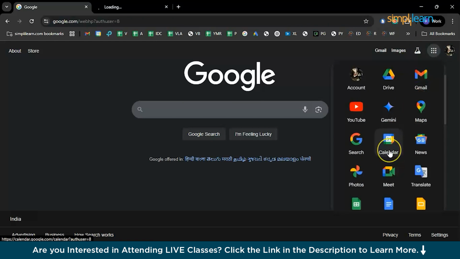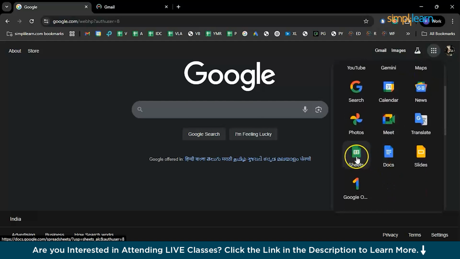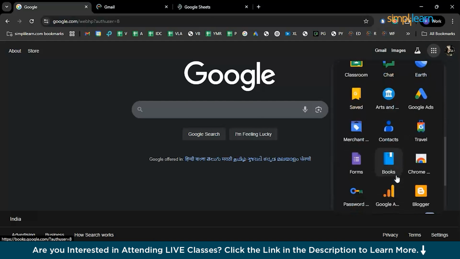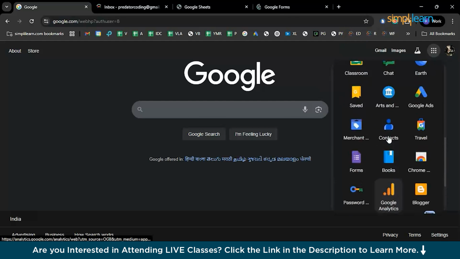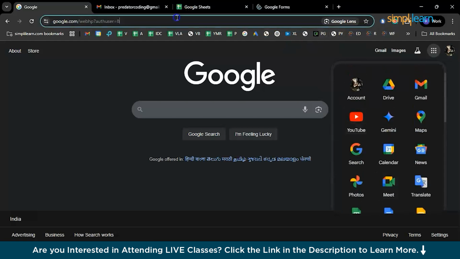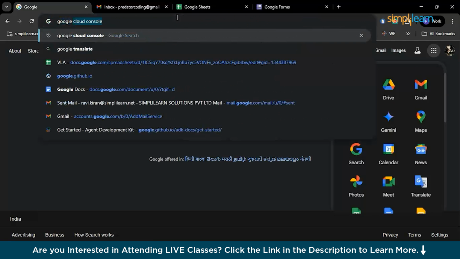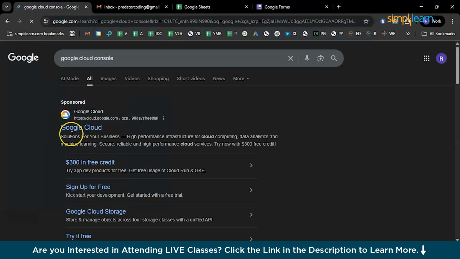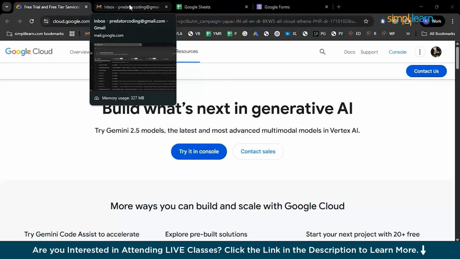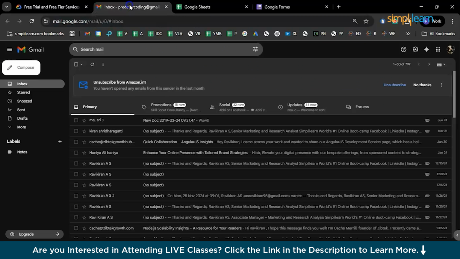So I'll open up a new tab and I'll be opening Gmail. I'll be opening up Google Sheets as well as Google Forms. So remember, we discussed creating an AI agent or AI automation that books your appointment with the person you're trying to meet, right? So now we'll also need Google Cloud Console. So here you just have the Gmail and Google Sheets and Google Forms and Google Cloud Console as well.